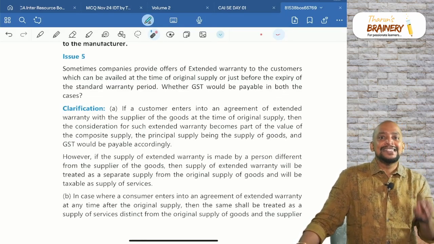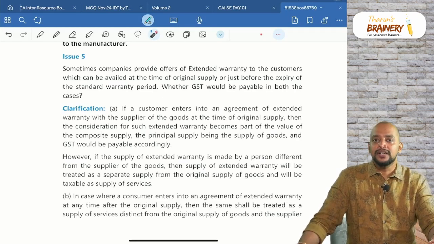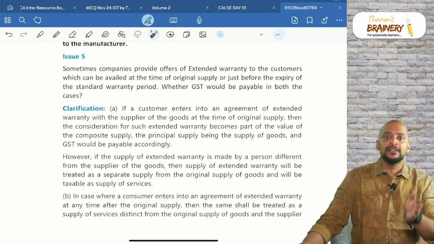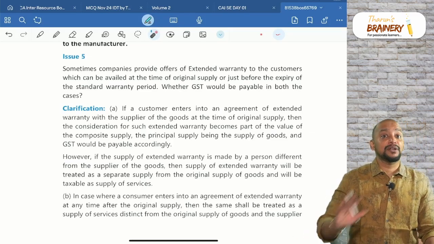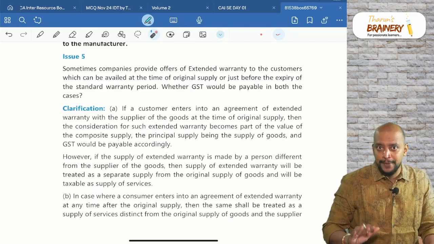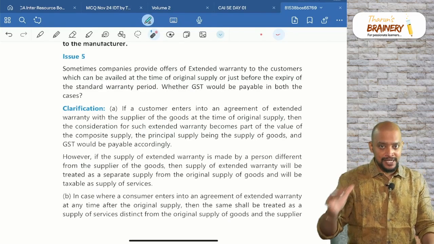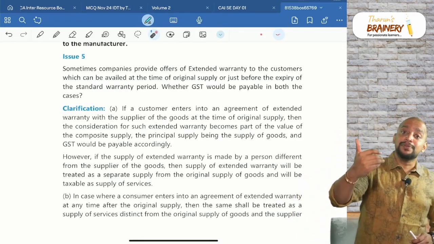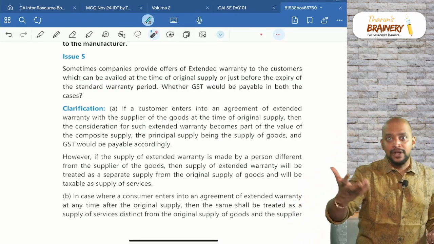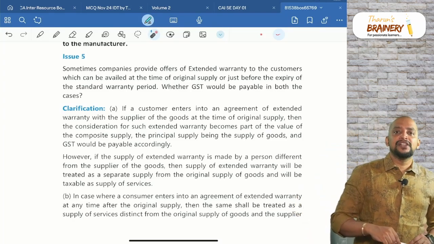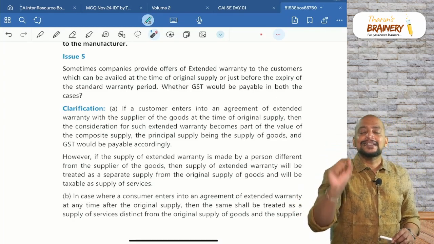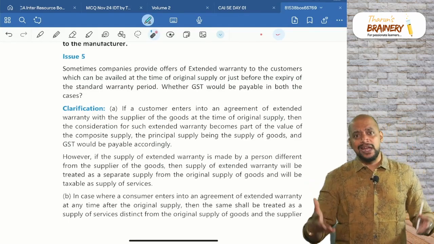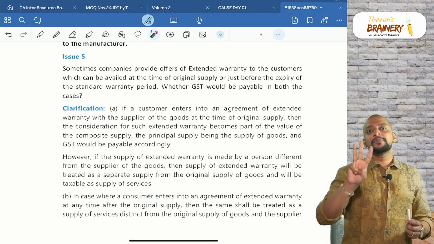For that reason, say the buyer is paying some extra amount, some 5,000 rupees for extended warranty for 2 years. 1 year is anyhow covered. Now for the extra 2 years, there will be extended warranty, but for that, the buyer has to pay an extra 5,000 rupees. What is the treatment of that 5,000 rupees? Usually you can pay at the time of purchase of the TV itself and get the extended warranty. Sometimes they will say you have to get the extended warranty within 30 days from the date of purchase. You purchase, you don't have money at that time. It's okay. At a later point of time also you can pay, but it should be within 30 days from the date of purchase.